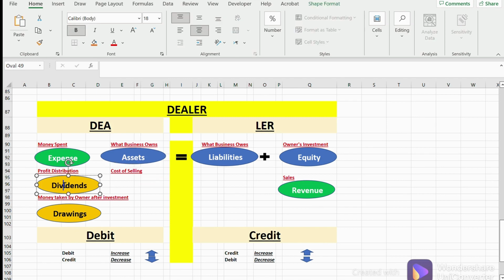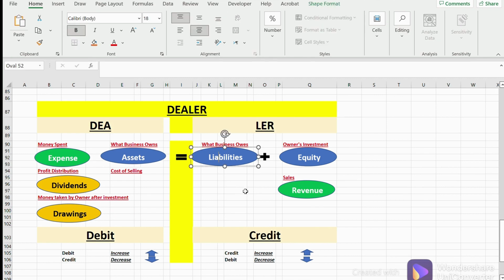Okay, now dividends. This is basically money that the business pays to its shareholders. It's essentially a profit distribution towards the end of the year. Now, drawings. Drawings is when the business gives the money back to its owner. Whenever the owner invests money, which is this equity, and we're going to talk about it in a second, and after investing takes the money out of the business for personal uses or whatever, then that money is called drawings.